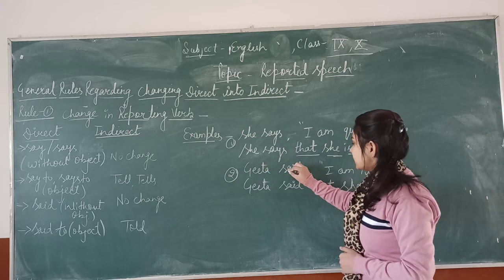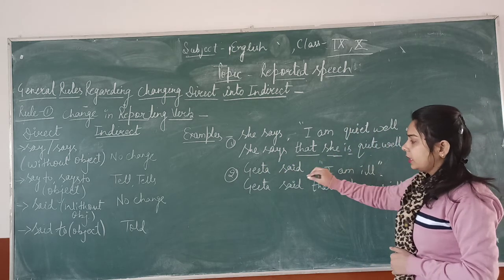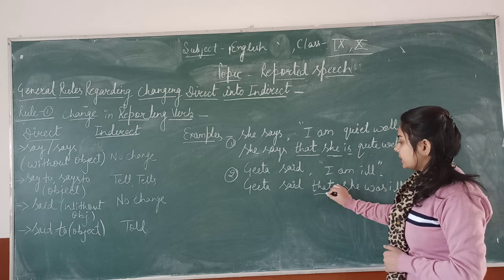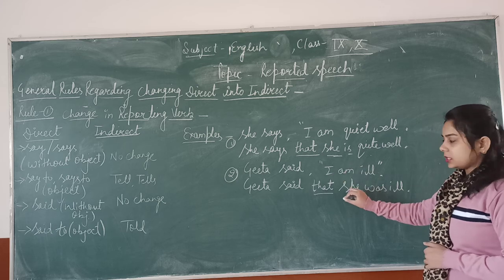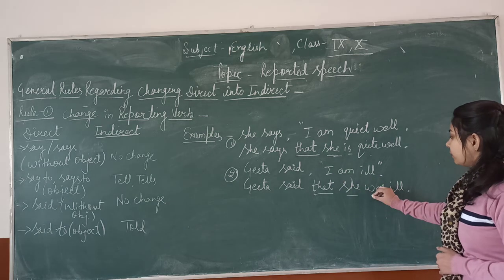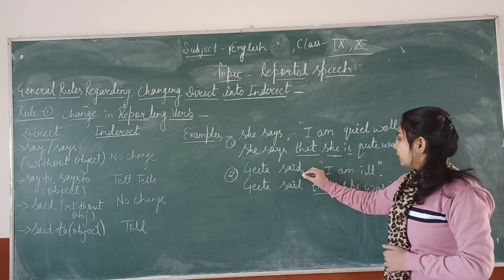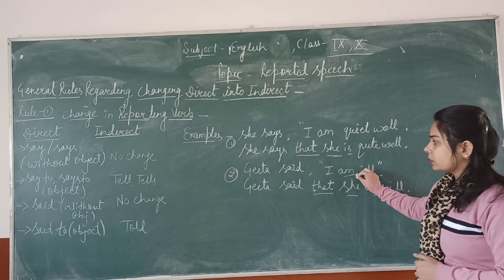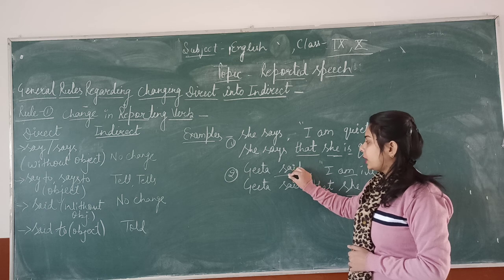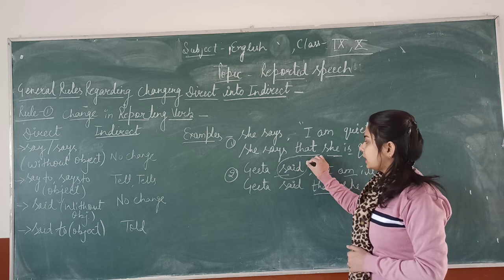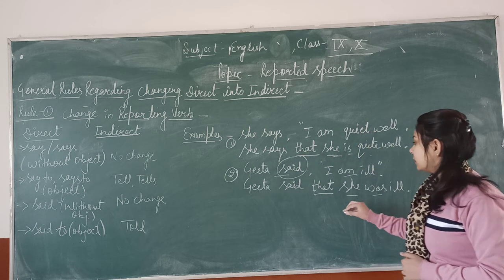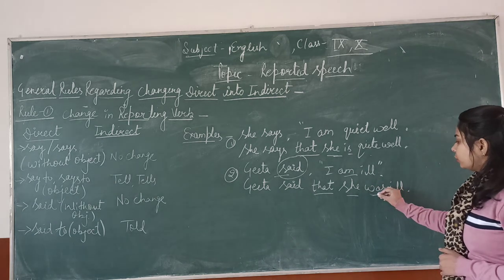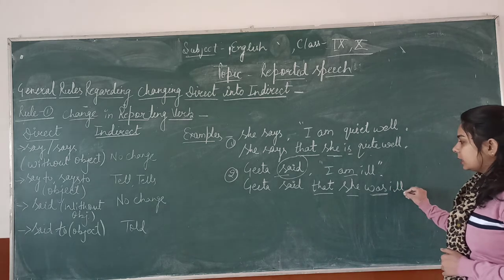Next is, Geeta said, "I am ill." Geeta said, the connective is that. I will be changed into she. Am will be changed into was, because the reporting verb is in the past tense. So the reported verb will be changed into past tense. She was ill.